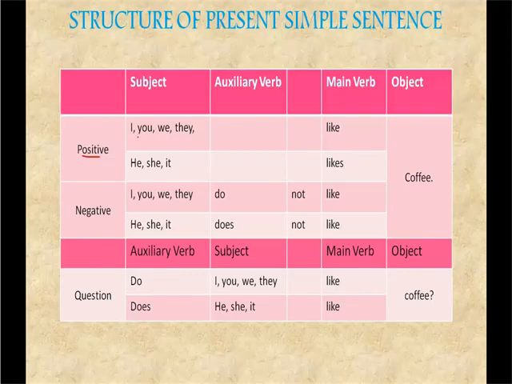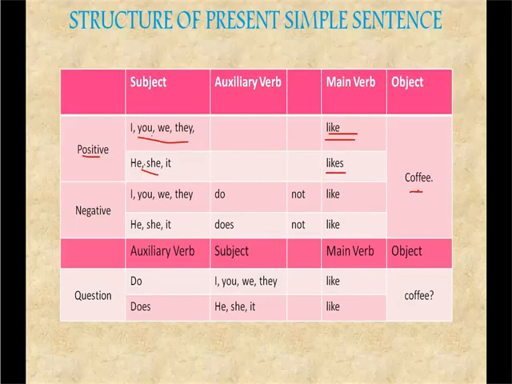Pronouns I, you, we, they. For all these the verb will remain like. I like coffee. You like coffee. We like coffee. In the same way, if it is a singular subject it will be he likes coffee.